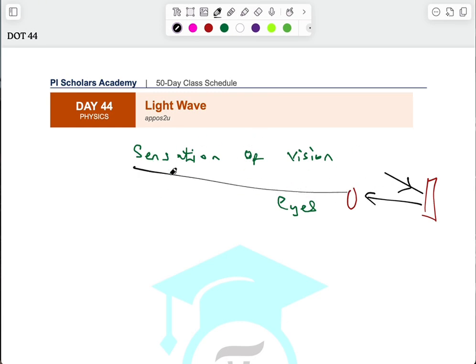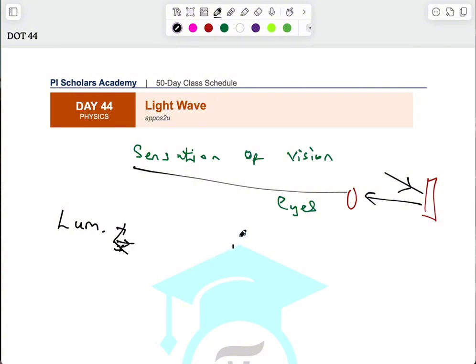But beyond that, we have a lot of other things to talk about light, which is why we have some objects that produce light themselves. They naturally produce light themselves. And some objects depend on other sources of light and they reflect light from that source. So we have what we call luminous objects and non-luminous objects. If an object is categorized as luminous, that means that it emits light by itself.